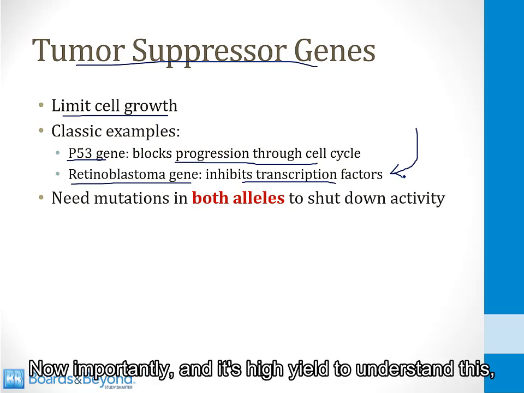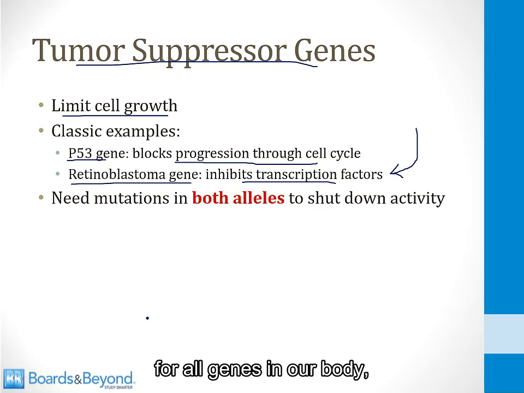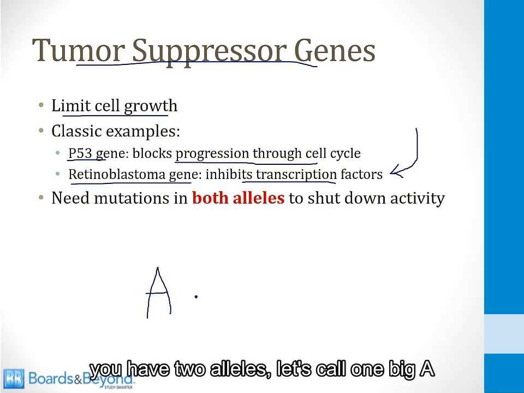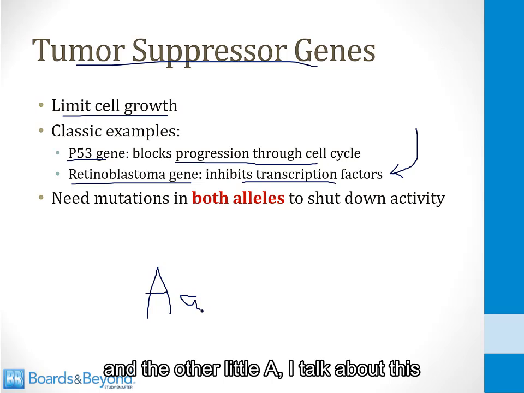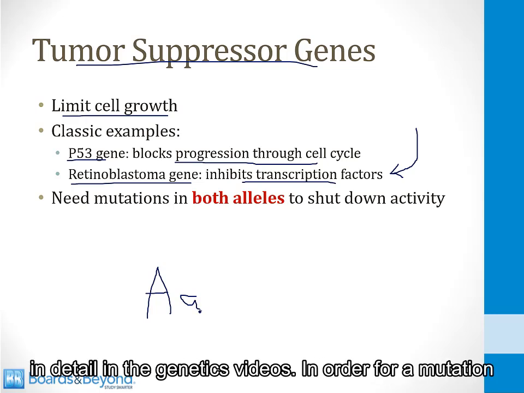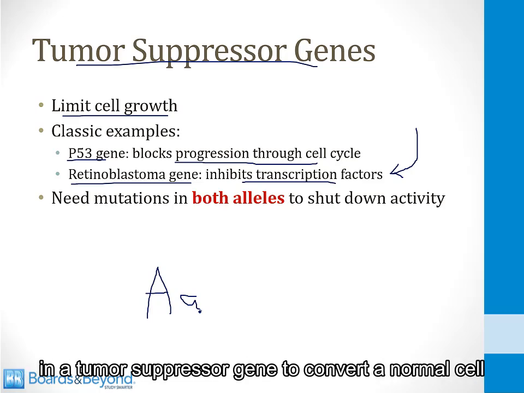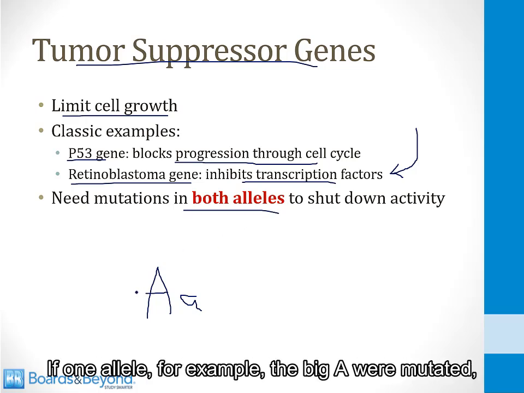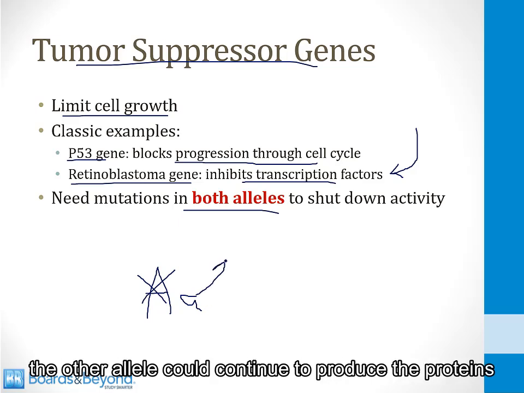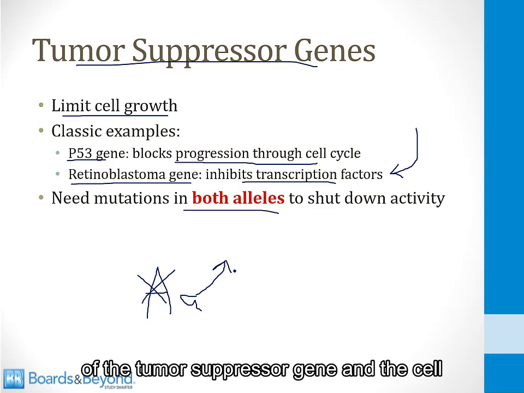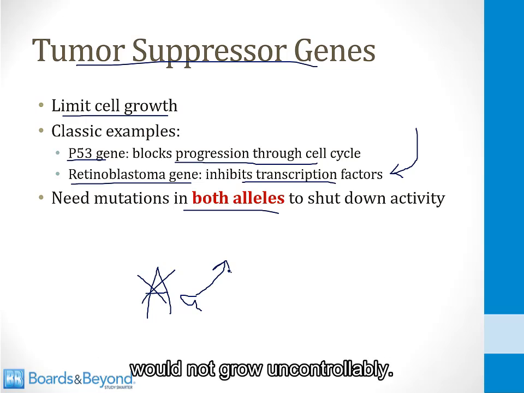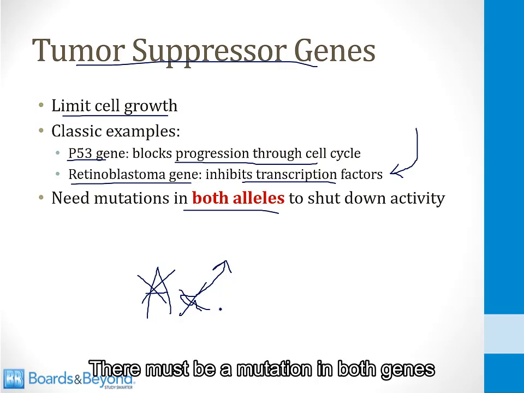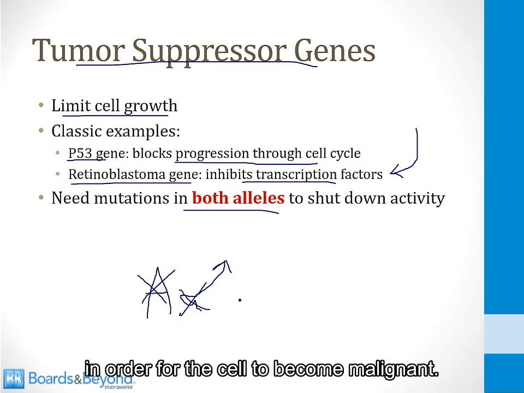Now, importantly, and it's very high yield to understand this, for all genes in our body, you have two alleles. Let's call one big A and the other little a. I talk about this in detail in the genetics videos. In order for a mutation in a tumor suppressor gene to convert a normal cell to a malignant cell, there must be mutations in both alleles. If one allele, for example the big A, were mutated, the other allele could continue to produce the proteins of the tumor suppressor gene and the cell would not grow uncontrollably. There must be a mutation in both genes in order for the cell to become malignant.